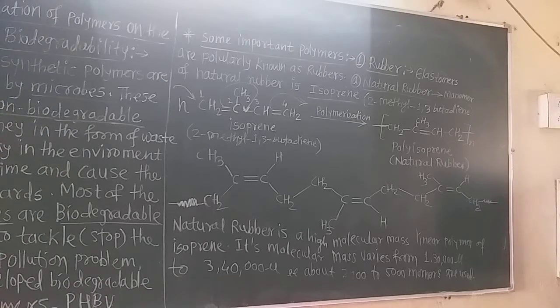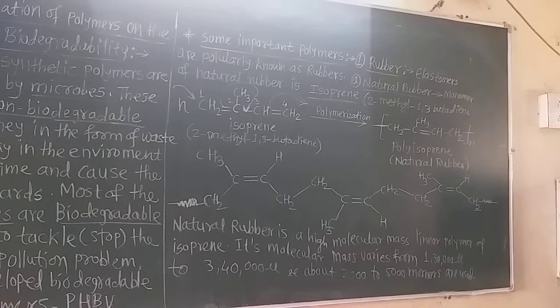The process is very important, and due to it the elasticity also increases, and in it there is addition of sulfur. In vulcanization there is addition of sulfur. So the process by which a network of crosslinks is introduced into an elastomer is called vulcanization.